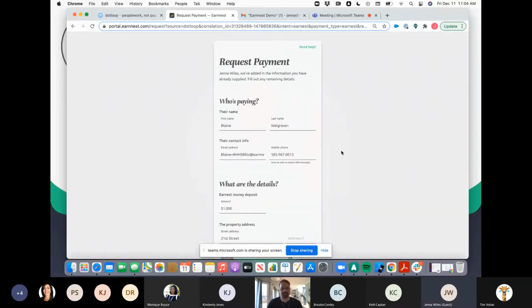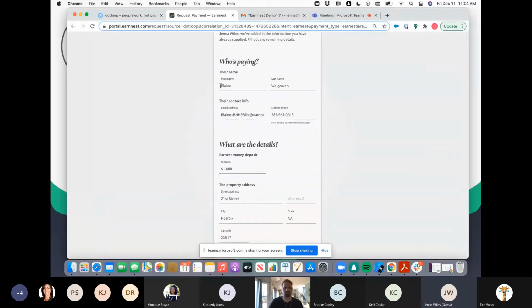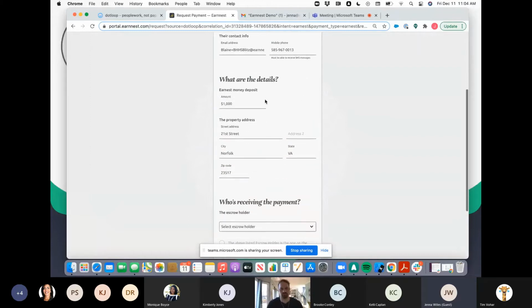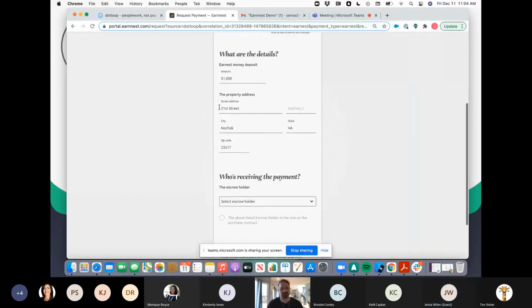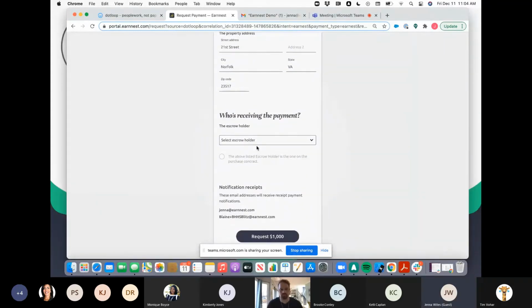But here I am, it pulls me right up to my request. As you can see, the information that I mentioned before has pulled in for me already. So I have Blaine's information, he's my buyer today. I have his email address, mobile phone number, the earnest money amount, and the property address from our contract. So the only thing that's left for me to do is select my preferred escrow holder. And this is going to filter by Virginia escrow holders, and then it's going to start showing the escrow holders based on what I start typing in.